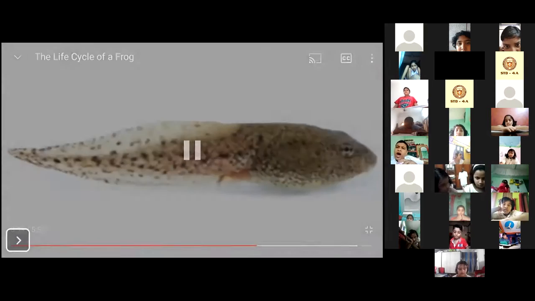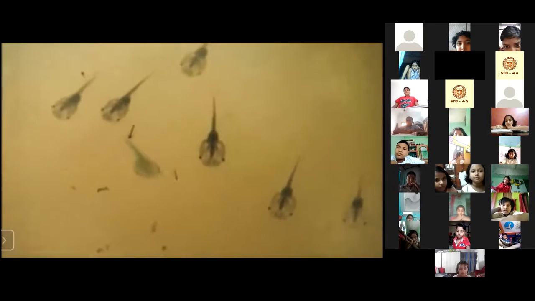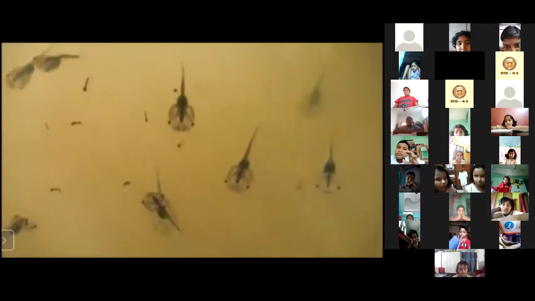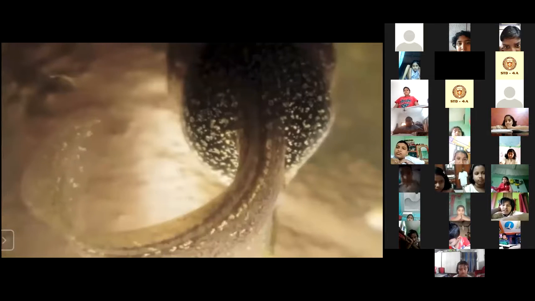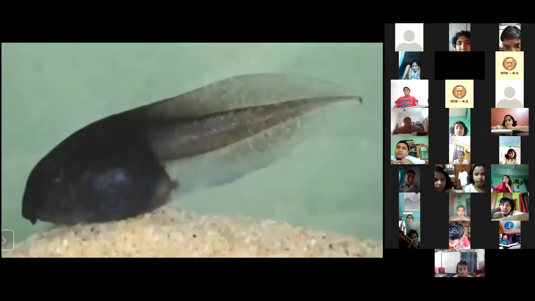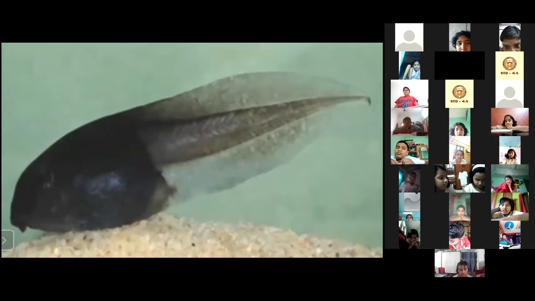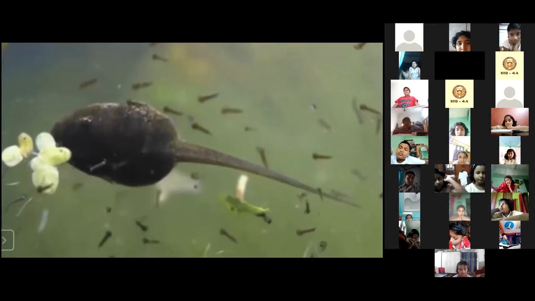Now what happens? See how tadpoles swim in water. Just like fishes, they are swimming. Can you see? They have tails like fish. See, this is the tail that they have. And see how they exactly look like fishes.